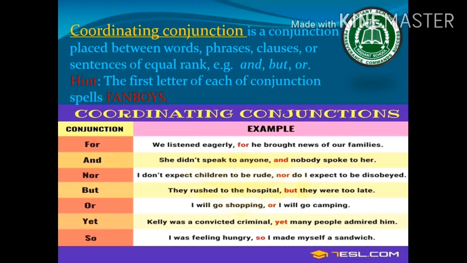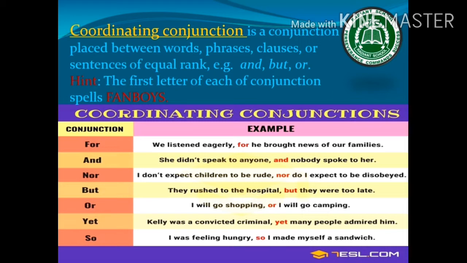And here they are all also used in sentences. These conjunctions are used in sentences to make them clear. We listened eagerly, for he brought news of our families. Here two main clauses or independent clauses are joined together with the help of the conjunction for.